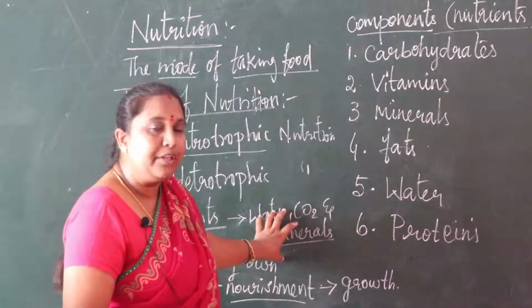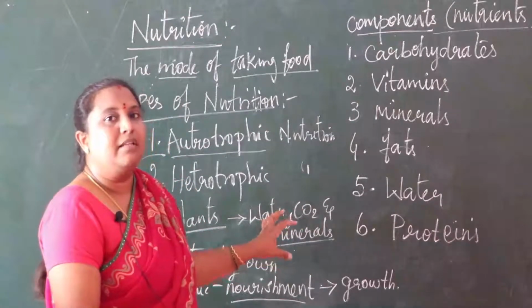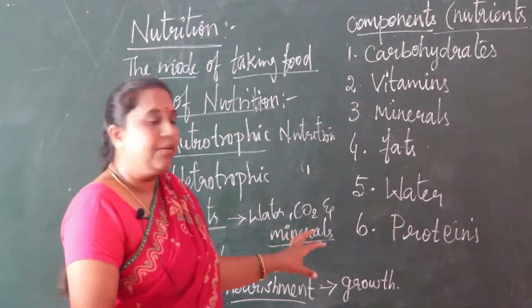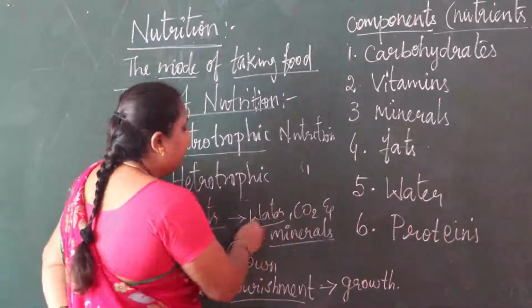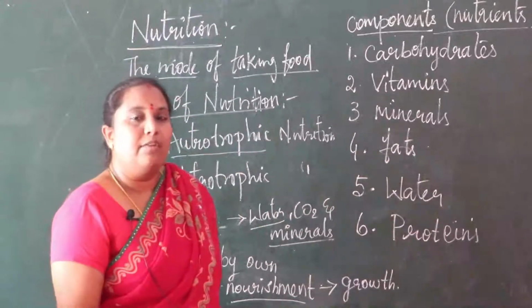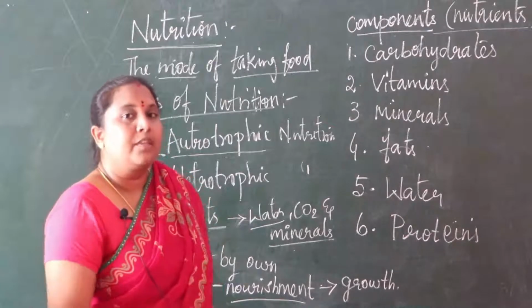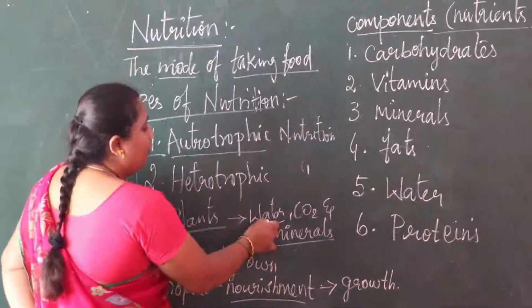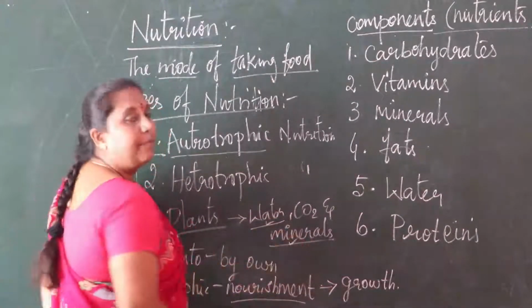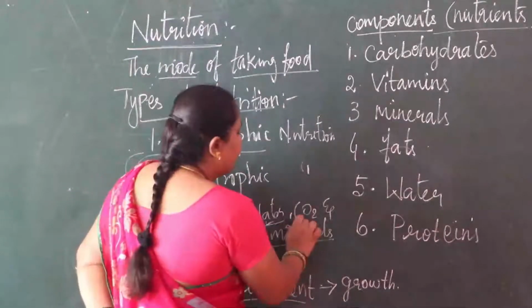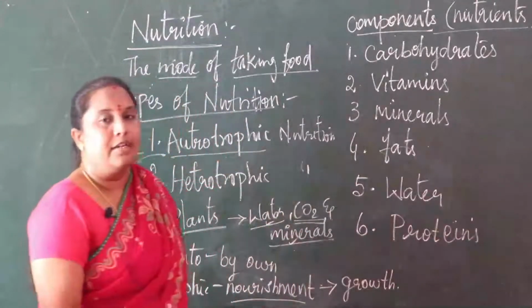These nutrients the plants get from their surroundings. Water comes from the surroundings. We are pouring water to the soil, and from the soil plants get water and minerals. Carbon dioxide is from the atmosphere.